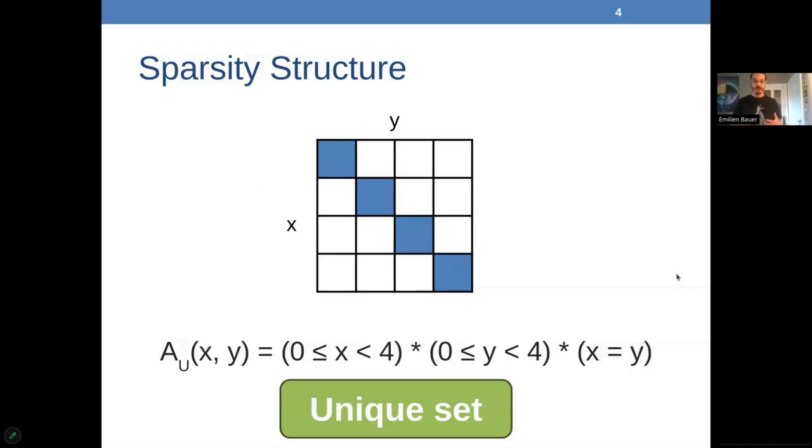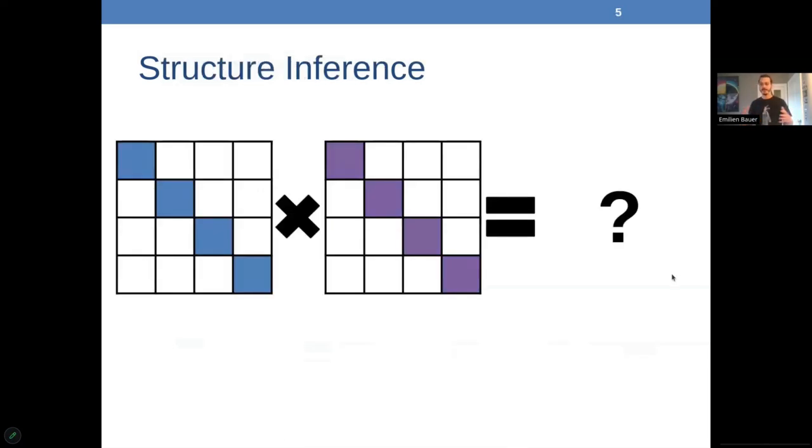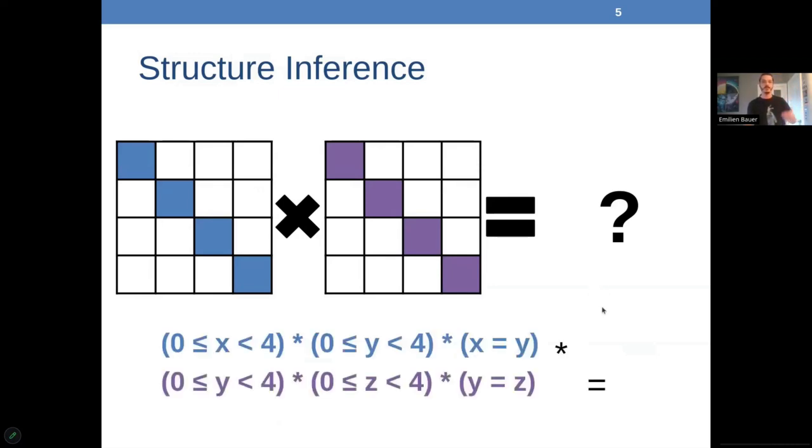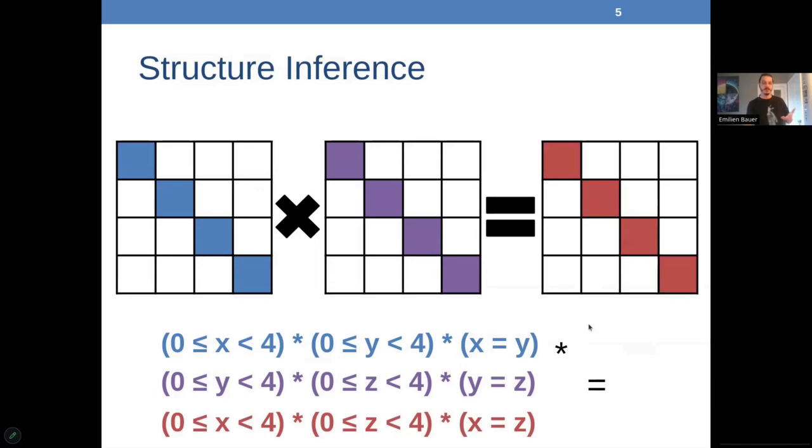Struct Tensor works with this information and moves to structure inference, that is propagating this information across the programs, across the defined operations we're considering. For example, inferring the output structure of the product of two diagonal matrices. So we take those structures as input and we can simply guess that the output will be a diagonal matrix again. And we can do that in general for all those structures we include.